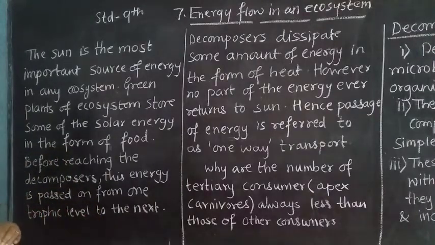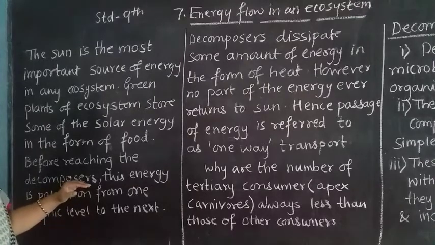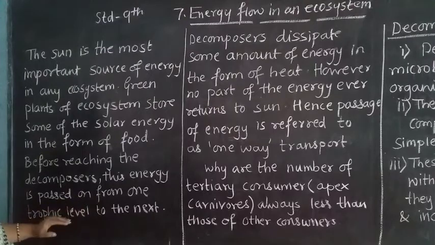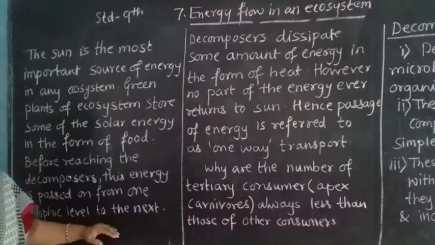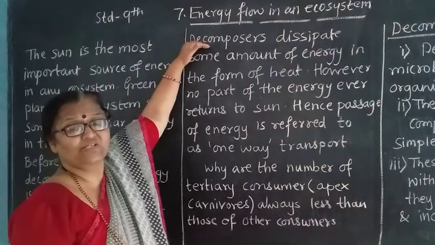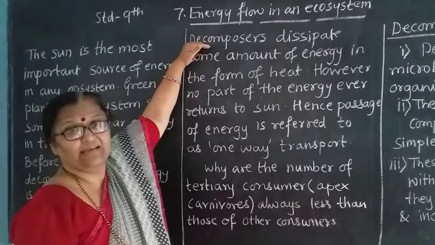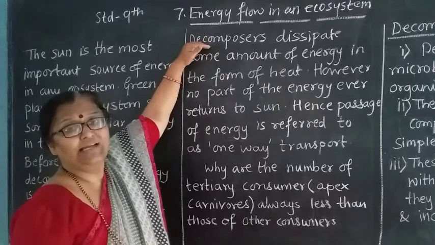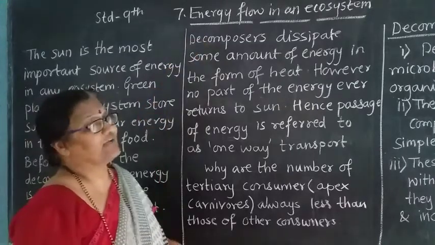These are the types of trophic levels we have seen. But whenever energy passes from one trophic level to the next, the energy which is absorbed from the plant is also passed on. Now, decomposers, the apex consumers which are not killed by anybody, decompose after their death. What happens whenever they are decomposing, that we are going to see.